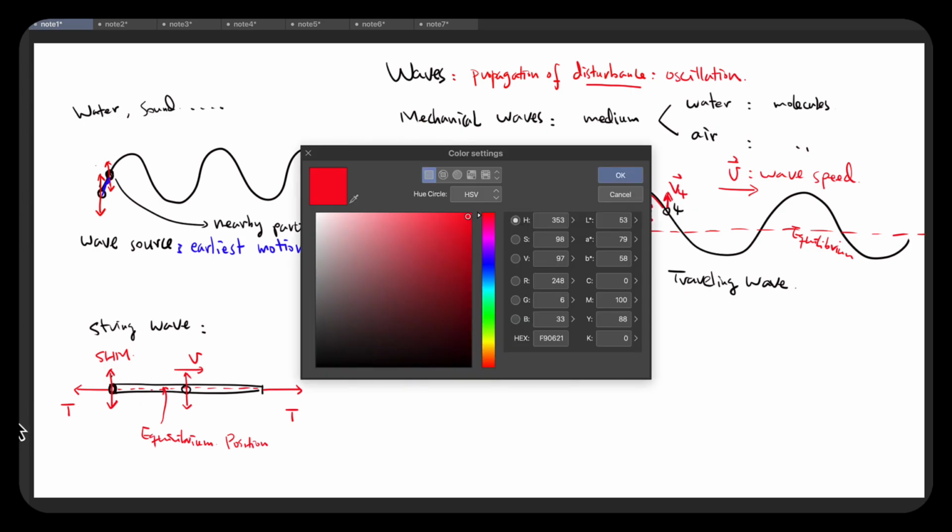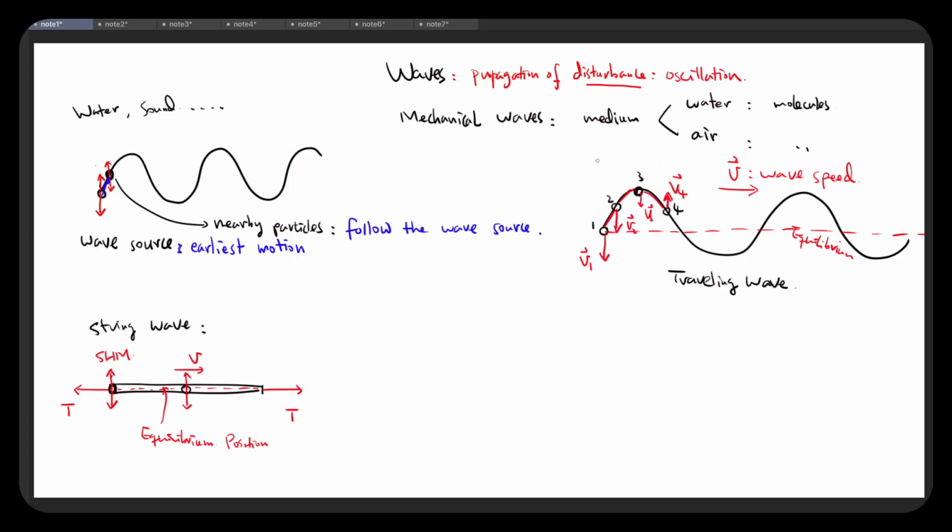Okay, so naturally during the wave propagation, we have this vertical displacement from the equilibrium position, and we want to build a coordinate system for that direction. So this direction, I'm going to call the y-axis, and the horizontal direction along the wave propagation, I'm going to call the x-axis. So it's kind of like a two-dimensional system. The oscillation is along y, but the propagation of the oscillation is along x.